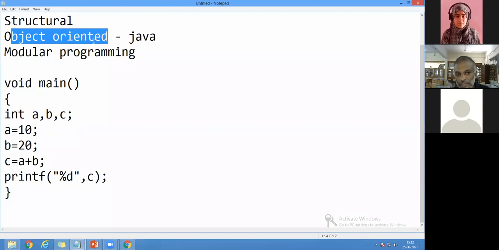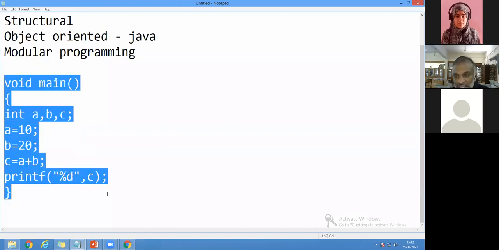Next one is object oriented programming, and the last one is modular programming. But when we say it is C programming, of course, it is structure oriented or procedure oriented programming. This is called procedure oriented programming, where we have not created any structure.